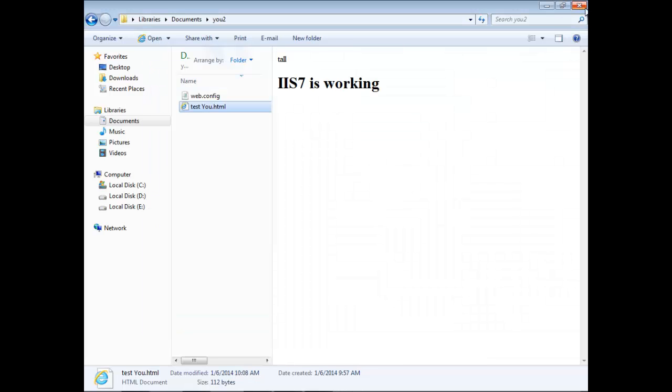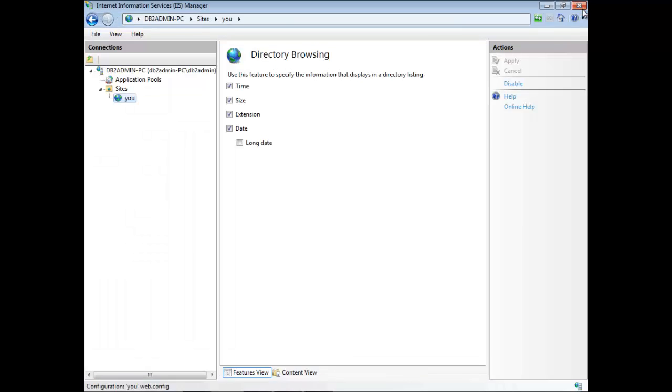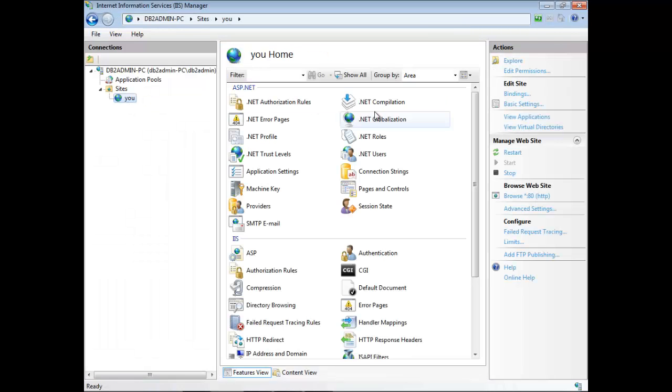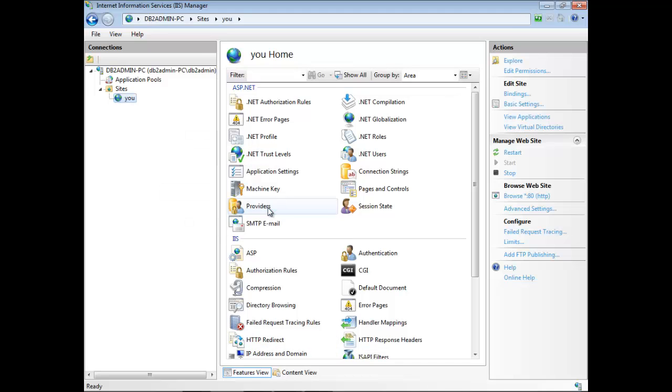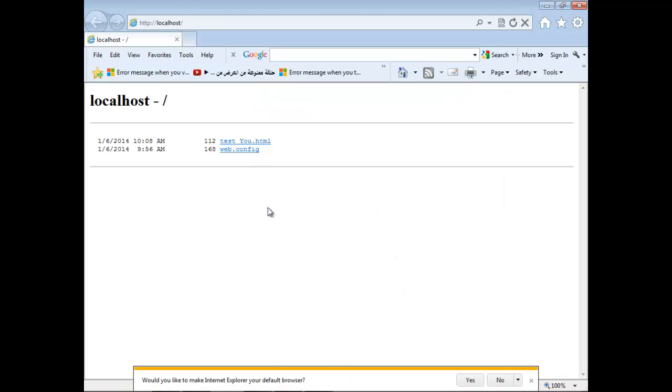Okay, manage website, and here browse, and it will open the folder, and it will show the file test.u or web.config. We will click on our file.